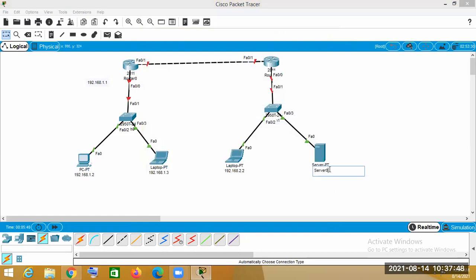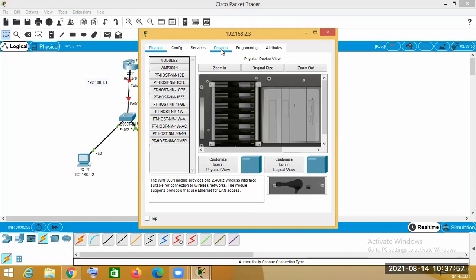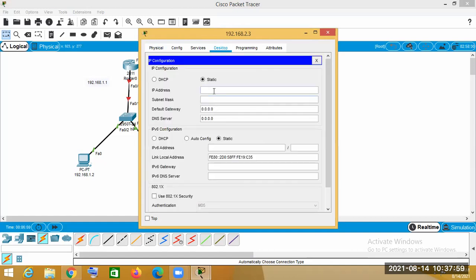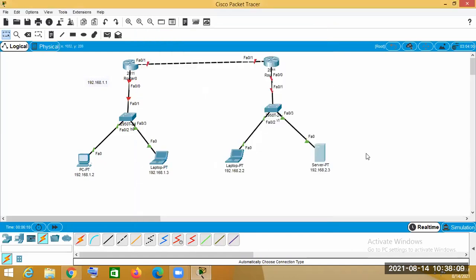And for this server, I will go inside and configure it. Okay, so both of these we already gave.